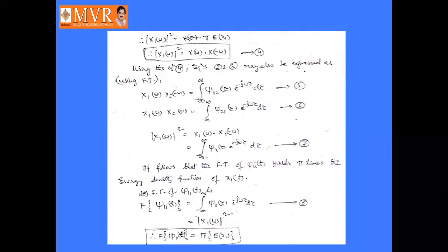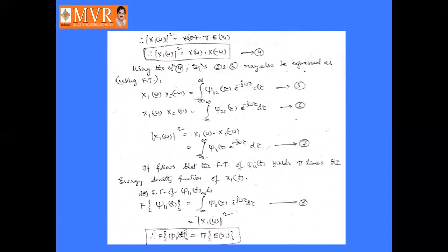From this we can write mod x1 of omega square is equal to x of omega into x of minus omega. By taking the Fourier transform of the autocorrelation function, integral from minus infinity to infinity of j11 of tau into e power minus j omega tau d tau, which is nothing but mod of x1 of omega square.